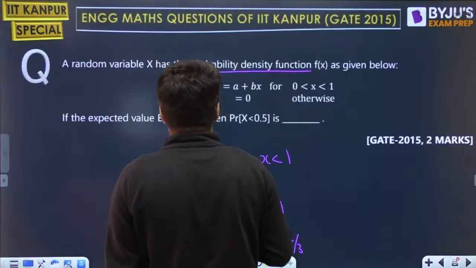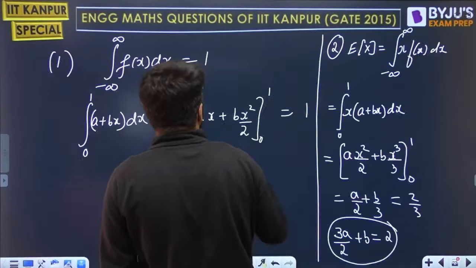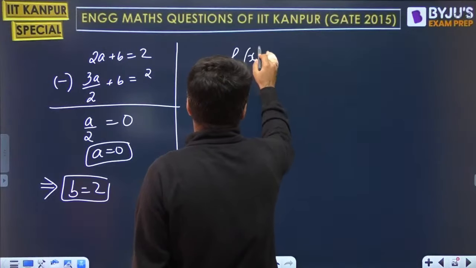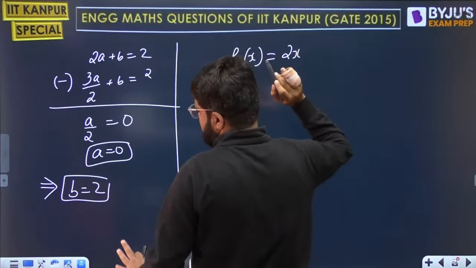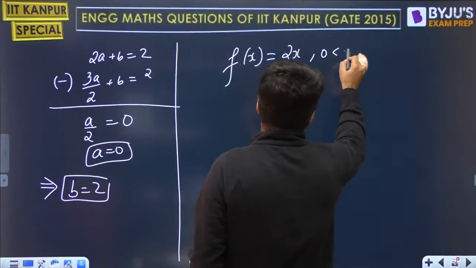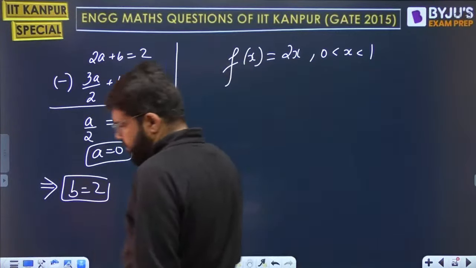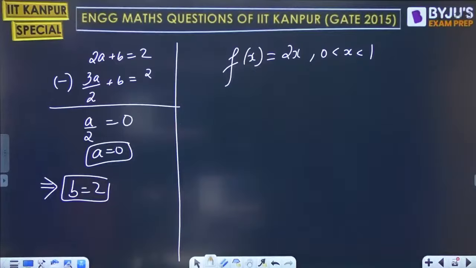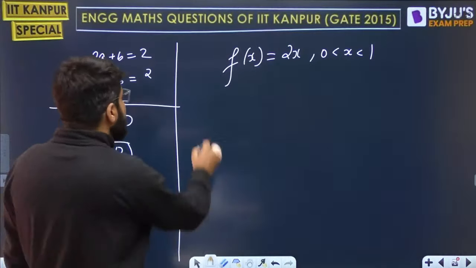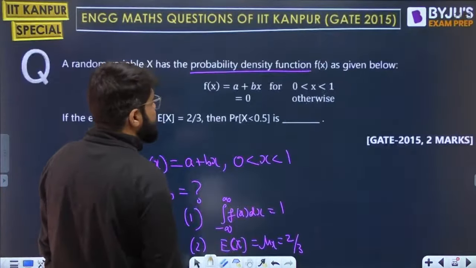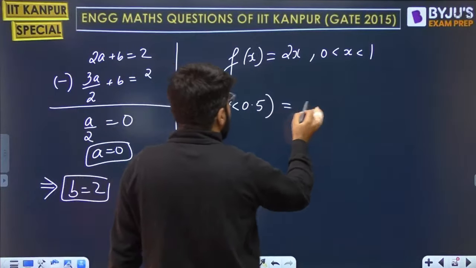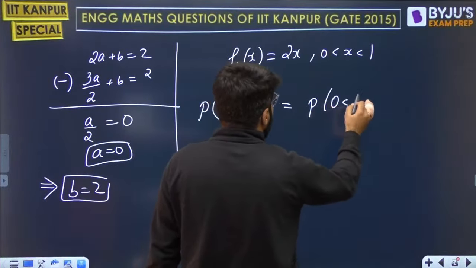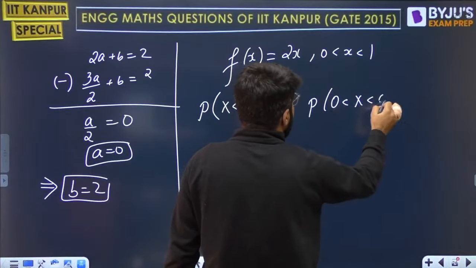Okay, now what is the question? What is the probability x less than 0.5? What is the PDF now finally? It was a plus bx, right? That is simply equal to 2x, for 0 less than x less than 1. What is the probability that x is less than 0.5? Less than 0.5 means it is between 0 to 0.5 because the lower limit is anyways 0.